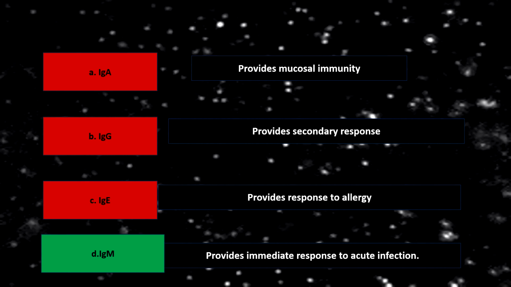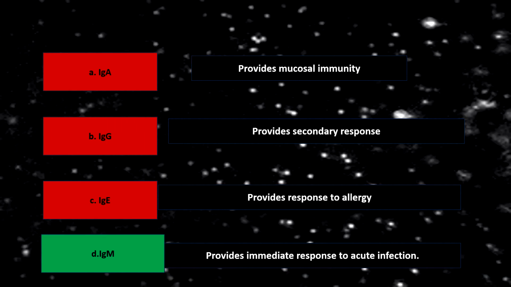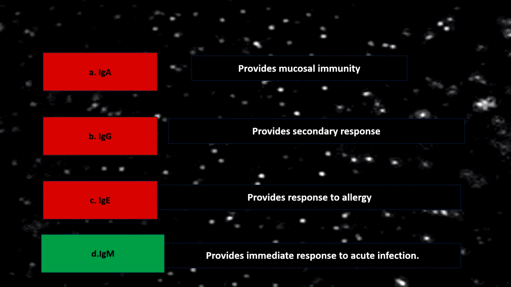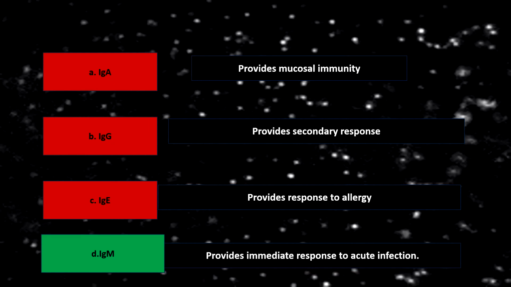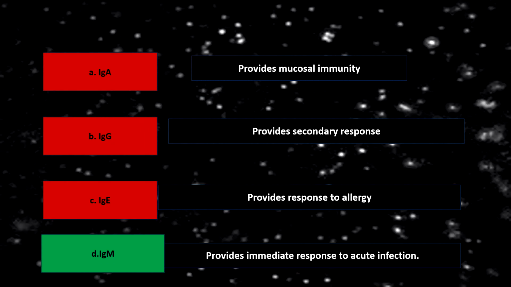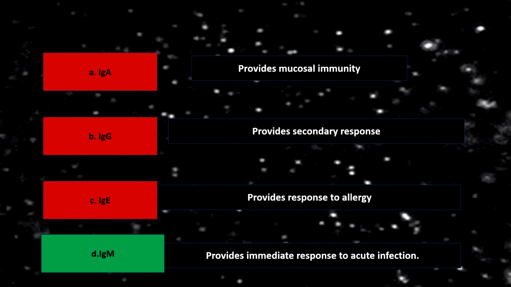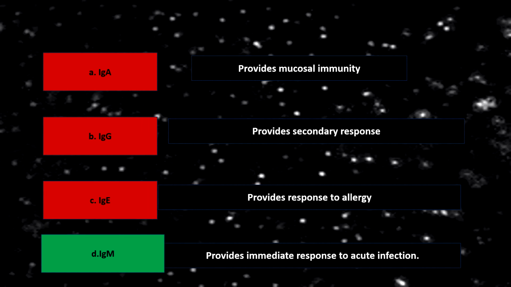So on exposure to a new infection, a new antigen is coming into play. So at this point, the body will produce IgM class of antibody. That is, in primary response, the body will produce IgM antibody, not IgG. Please mind it.